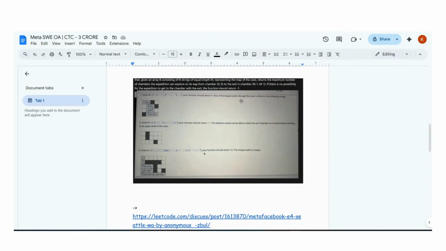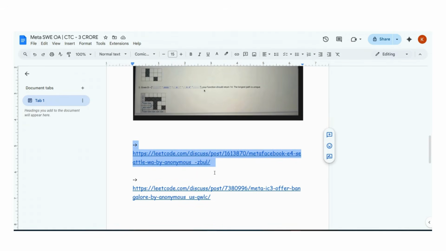Hello guys, with the name of God, Ram Ram, we are going to solve a very difficult Meta Facebook Software Engineering recent online assessment DSA problem. Meta pays a CTC of 3 crore INR in Indian rupees. If you apply for their software engineering roles, the CTCs for the India-based location and international locations can